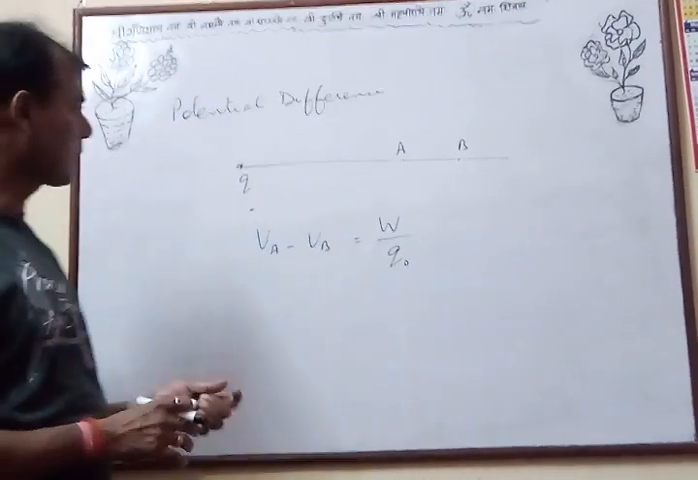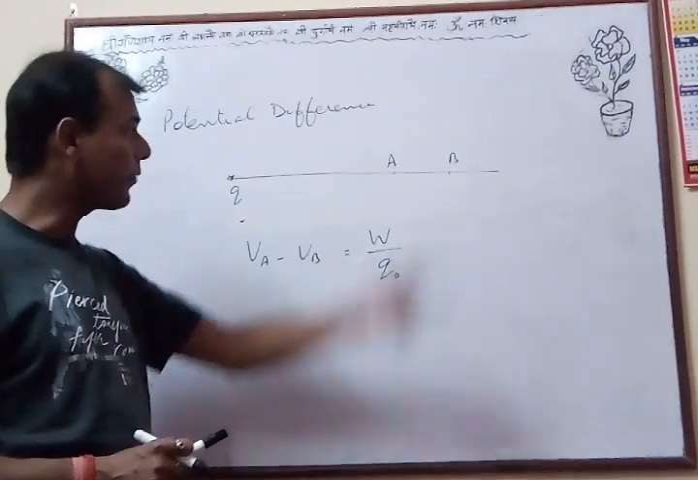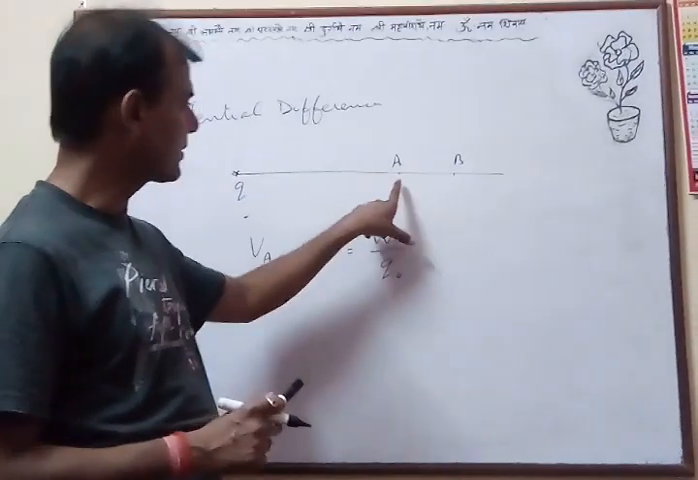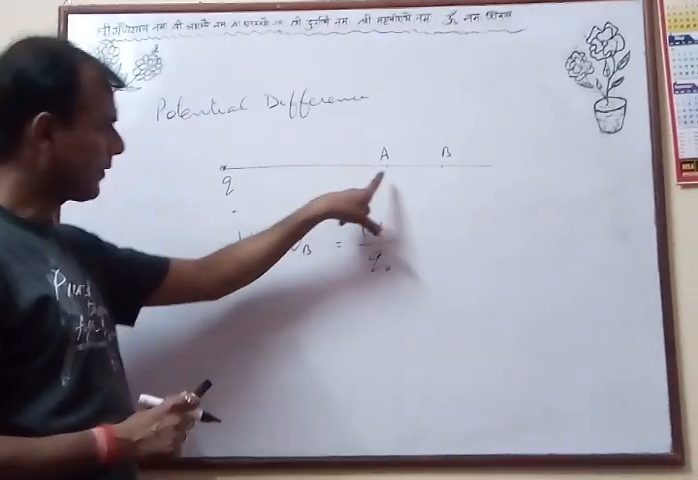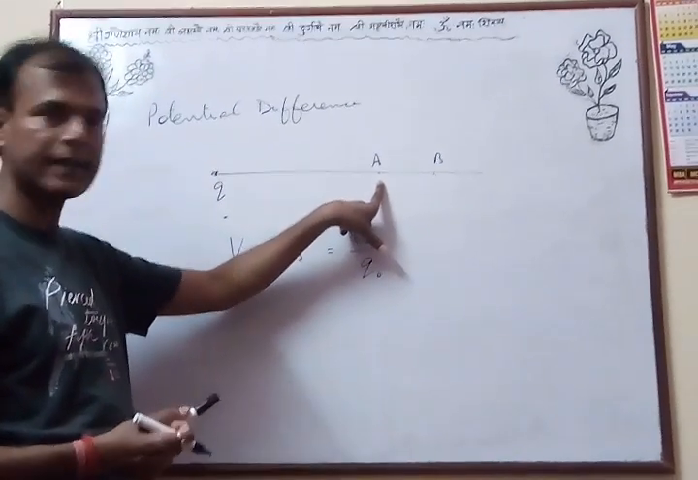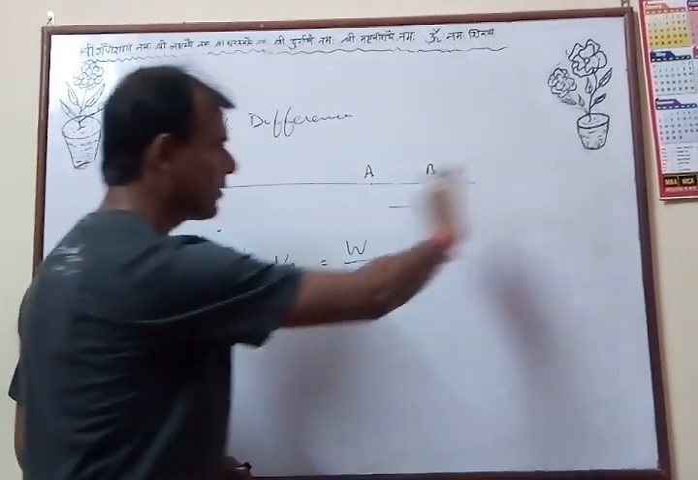Now this means what? The potential at point A is more than the potential at point B. How will you find out? Just place a plus charge here. If I am placing a plus charge here, it will move this side, the right side. That means this side is the side of lower potential.